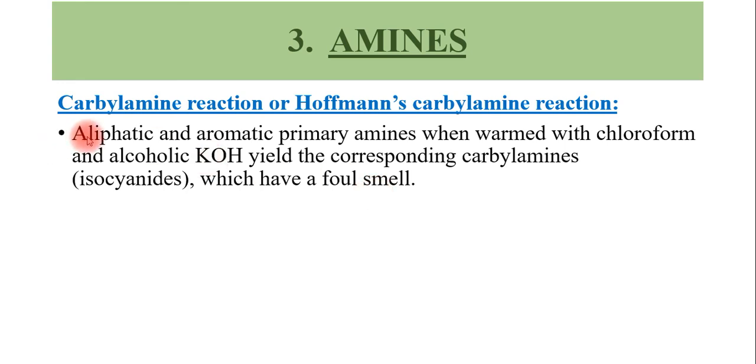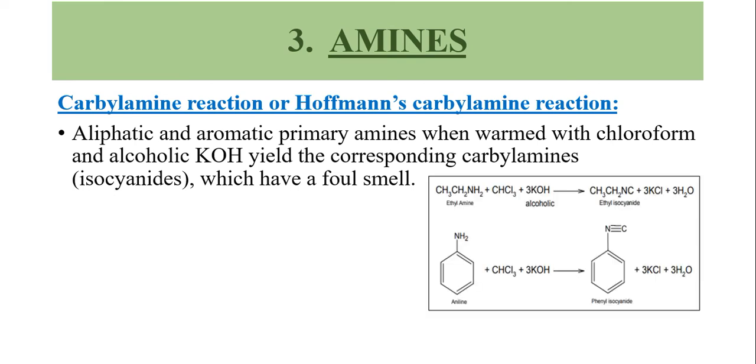That is, if aliphatic and aromatic primary amines are warmed with chloroform in the presence of KOH, they form carbylamines, also known as isocyanides, having a very unpleasant smell. This reaction is called the carbylamine reaction. The reaction can be shown as follows. This is ethyl amine, an aliphatic amine, CH3CH2NH2, in the presence of chloroform CHCl3 and alcoholic KOH.